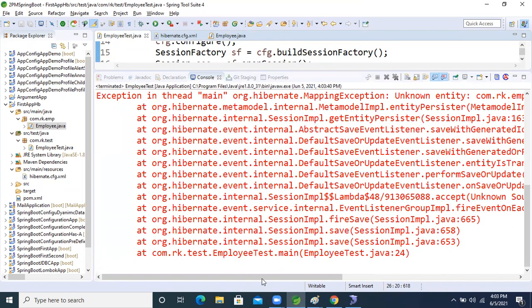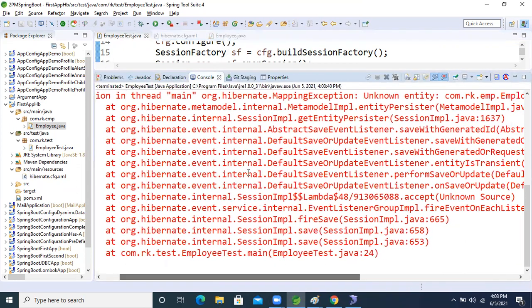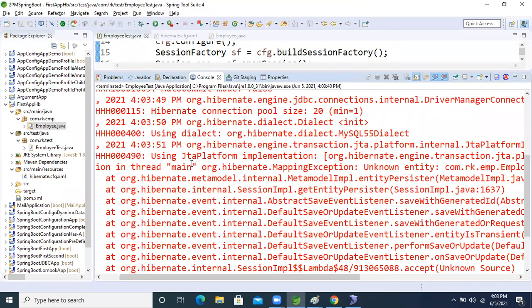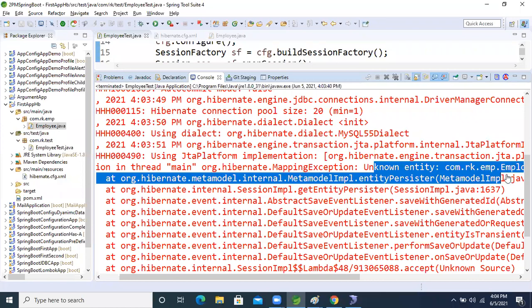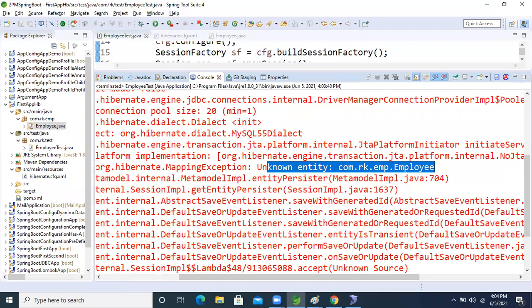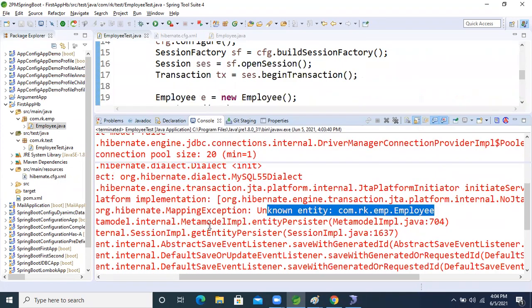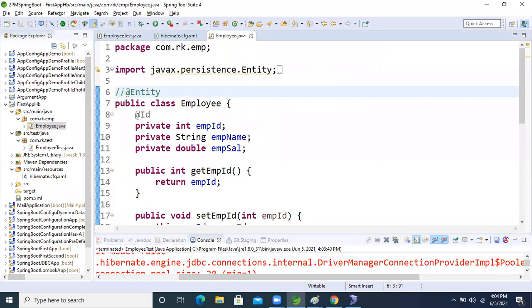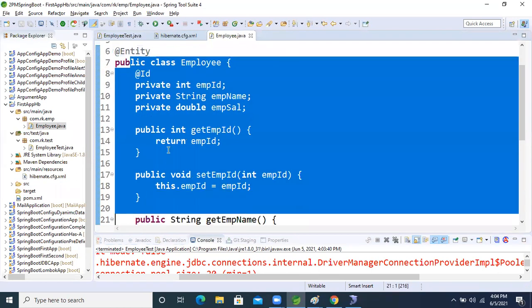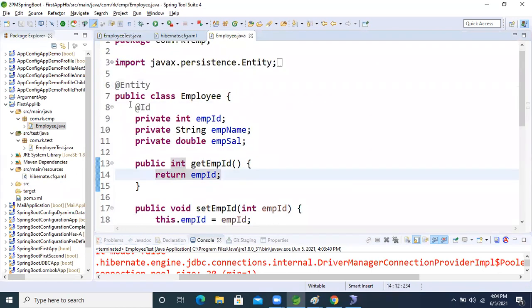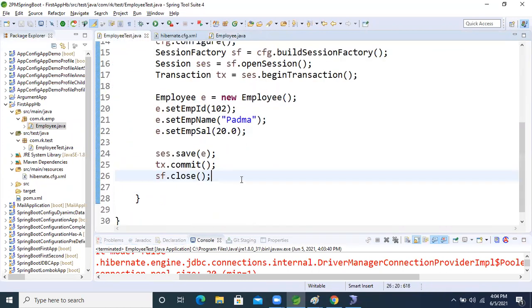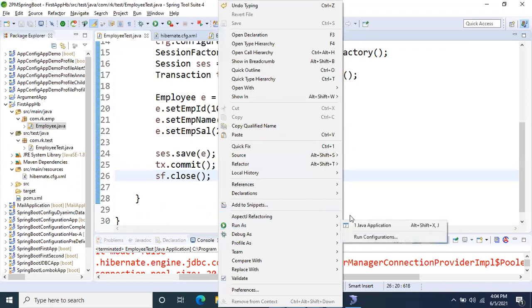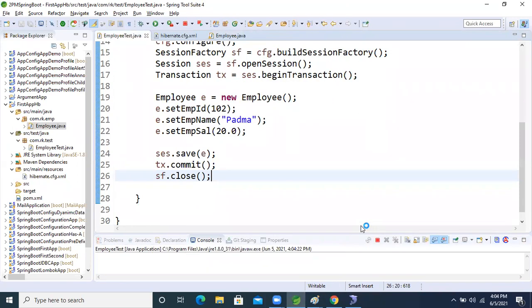See this, we are getting an exception: unknown entity. Unknown entity com.rk.employee means our Hibernate application is not able to recognize it. Based on this entity only, this class object will be created by our Hibernate. Now I'm commenting out this ID. There is no primary key, so again we will get an error. See this, I'm running that.